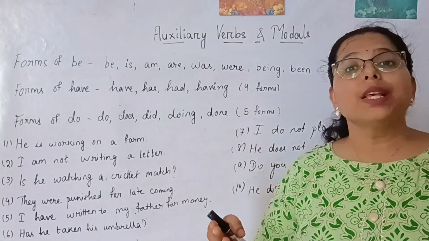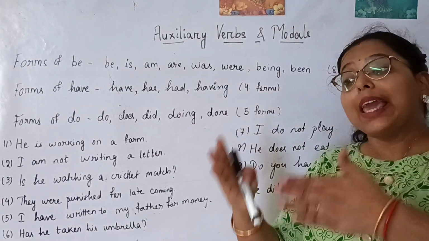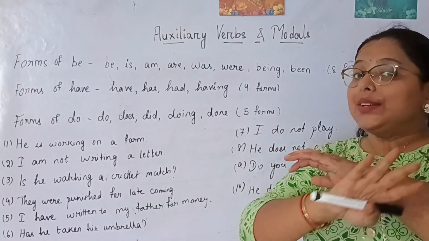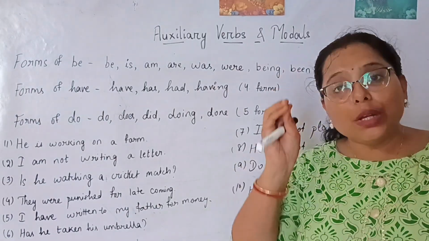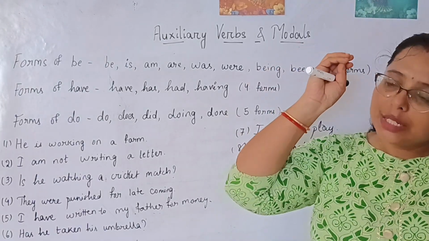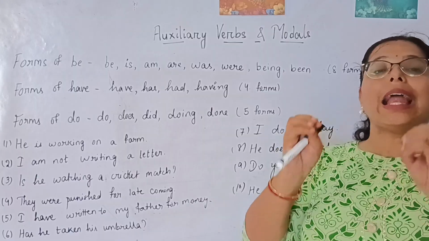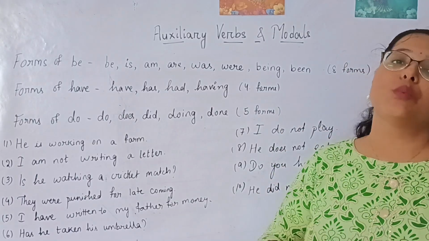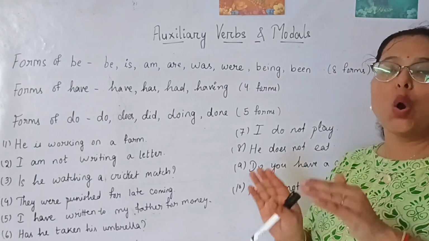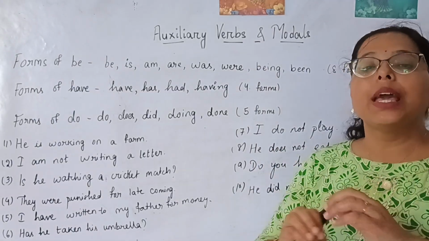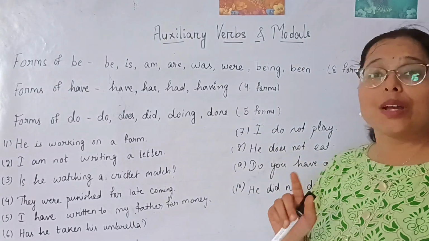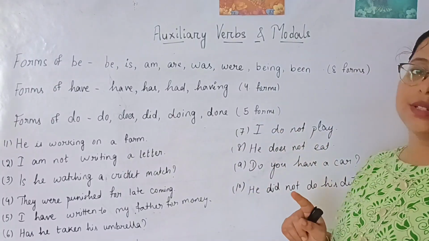But the helping verbs become helping verbs when they modify a main verb. Okay. And if in a sentence we don't have any other main verb and only the auxiliary verb is used in the sentence, then without any doubt, you should clearly be able to identify that that auxiliary verb is the main verb of the sentence. Clear? Are you clear with everything about the primary auxiliary verbs? Any doubt in primary auxiliary verbs? I hope you won't have any doubt. We'll move with some questions to practice the primary auxiliary verbs. Okay?